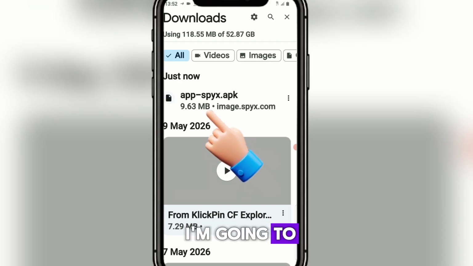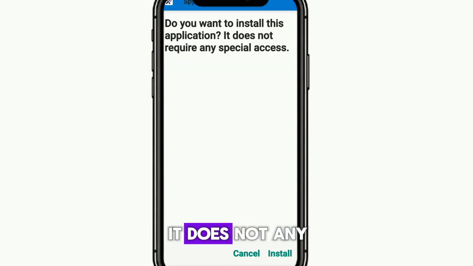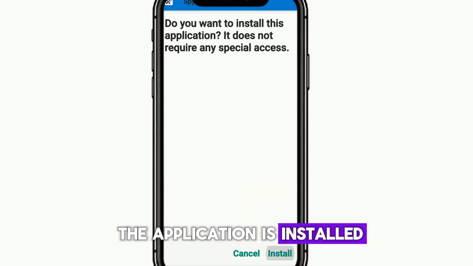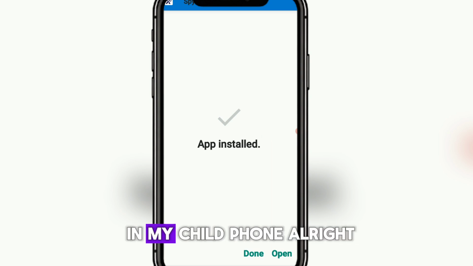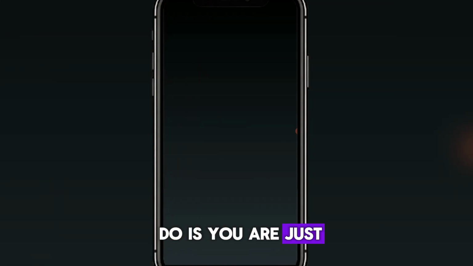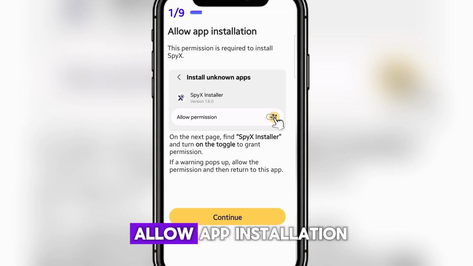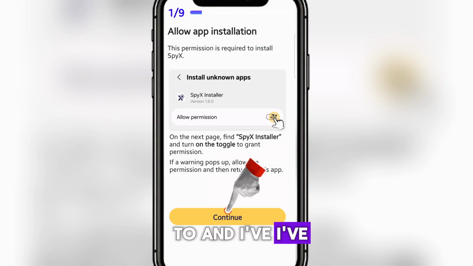Then here is the application up here, and I'm going to install it. Do you want to install this application? It does not require any special access. Then yes, I will install it. So it will allow me to install it. As you can see, the application is installed on my child's phone. All right, now you just need to open the application. This is what you are going to see: allow app installation, this permission, and I've shown you how to do that.